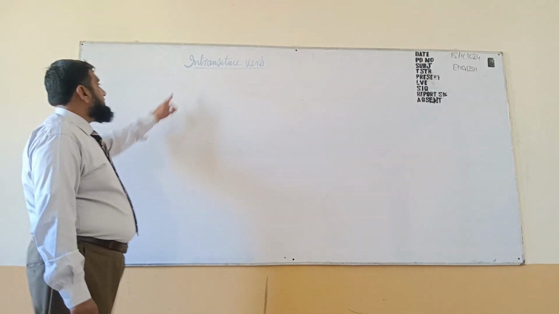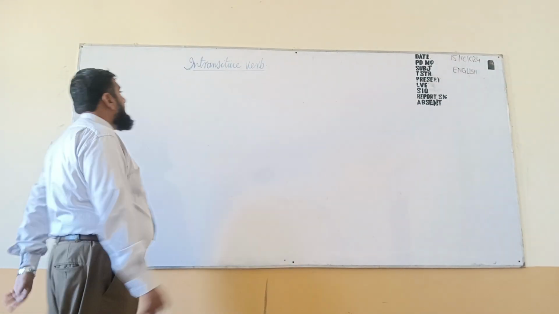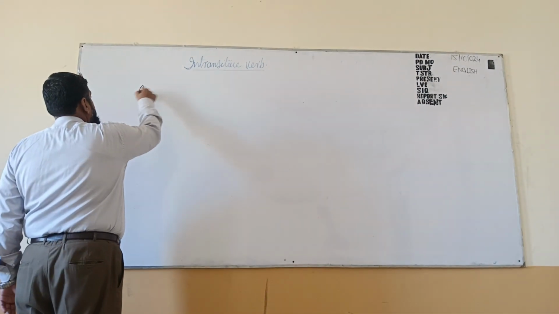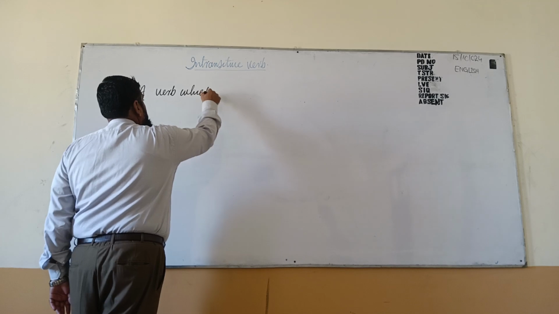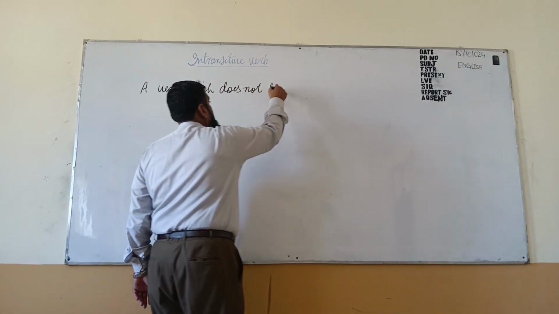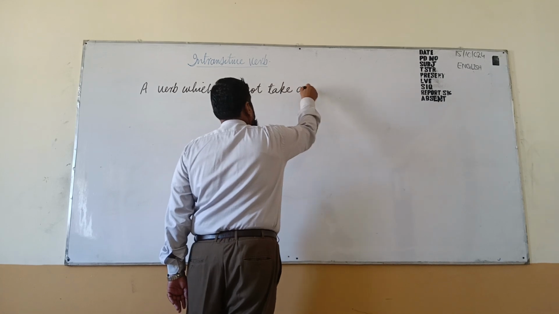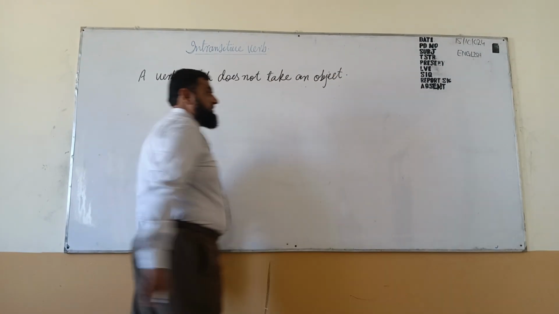For today we are going to discuss intransitive verb. What is intransitive verb? A verb which does not take an object. What does it mean?